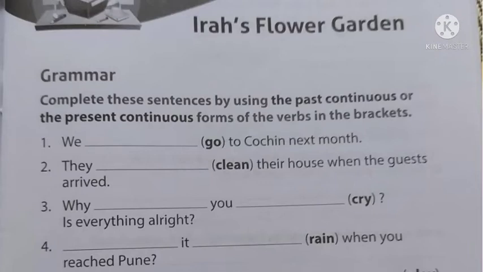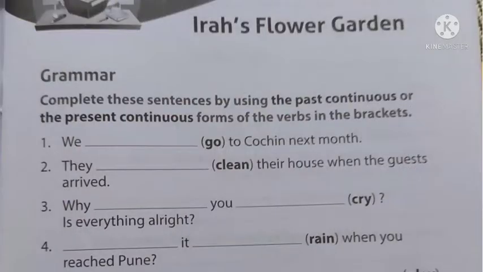The very first one: We dash, in the bracket it is go, to Cochin next month. Which can we use here? We have to use either past or present. We can use present. Why did we use present continuous tense? Because we are talking about an action that will happen in the near future. Next month is not too far away, so it will happen as soon as possible. For such actions, we can make use of present continuous tense. So how will the sentence go, children? We are going to Kochi next month. Go becomes are going.